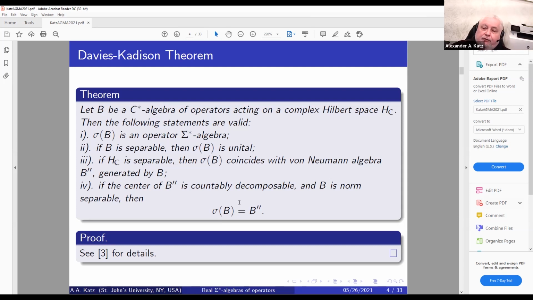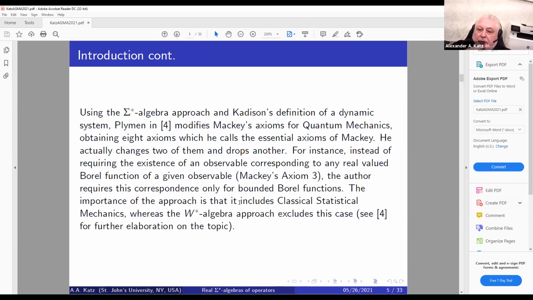And ideally, we're looking for a possibility to have objects that would be models for both classical mechanics and quantum mechanics. The problem is that if we're going to use von Neumann algebra, it's not really satisfying that condition. Indeed, using sigma star algebras approach and Kadison's definition of dynamic systems, Plymen in the same year, 1968, modified Mackey's axioms for quantum mechanics, obtaining 8 axioms, which we call the essential axioms of Mackey. He actually changed 2 of them to drop another.